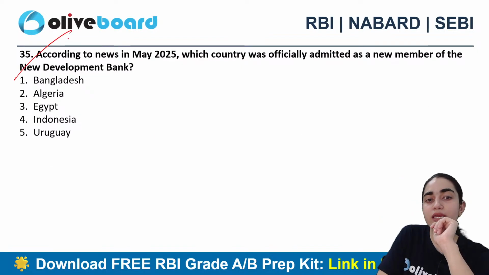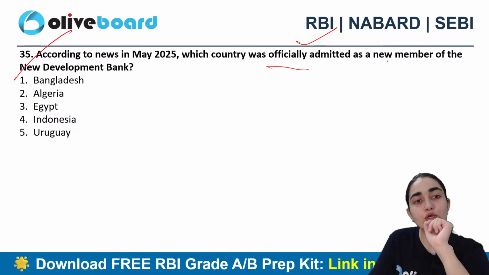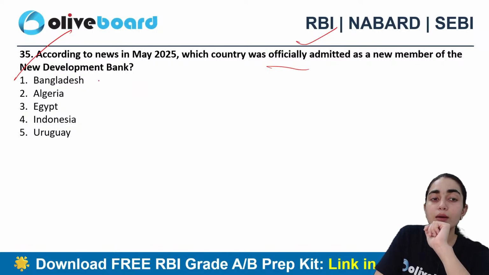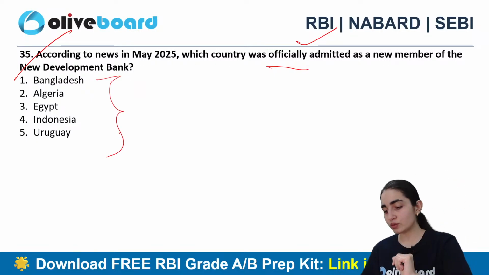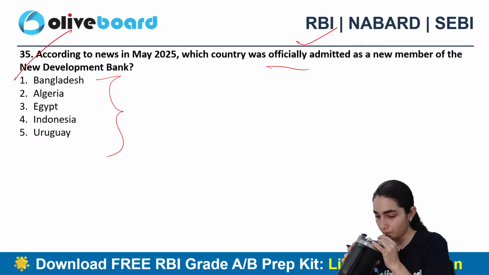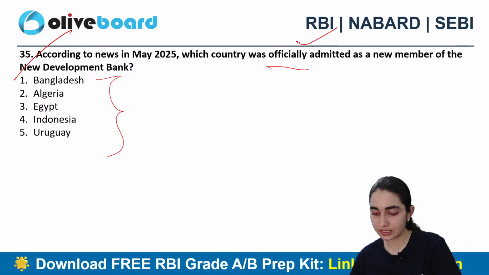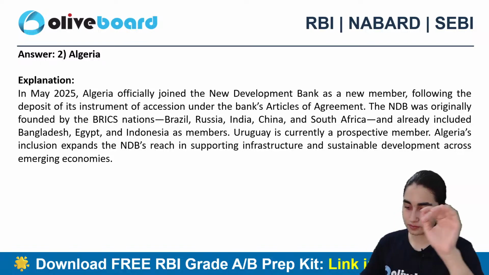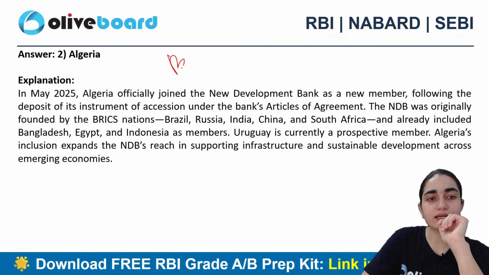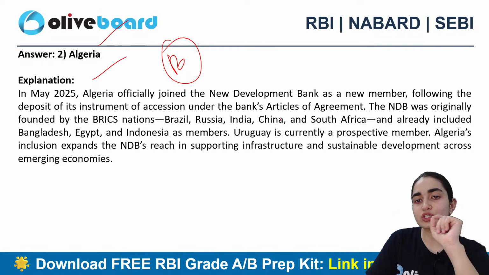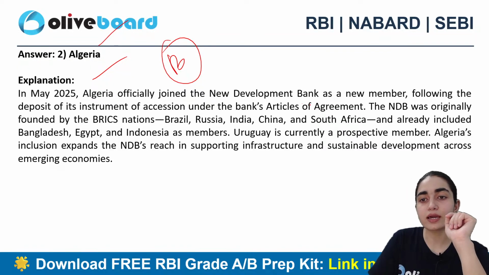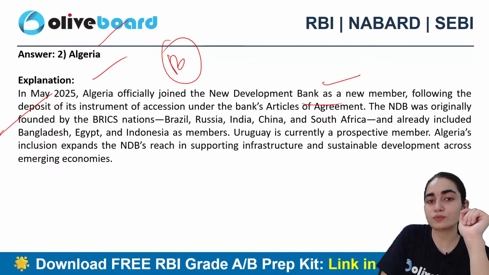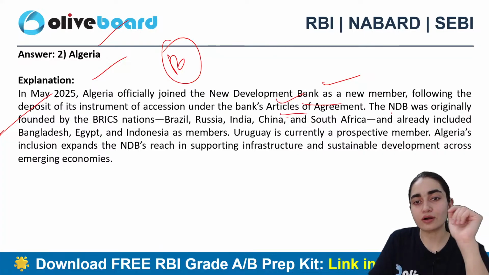According to the news, in May 2025, which country was officially admitted as a new member of the New Development Bank? Bangladesh, Algeria, Egypt, Indonesia, or Uruguay? Which one is the correct answer? Is it A, B, C, D, E? It says B. Alright, so B is the correct answer, that is Algeria, right? So it has officially joined the New Development Bank as a new member following deposits of its instruments of accession under the bank's articles of agreement, right?